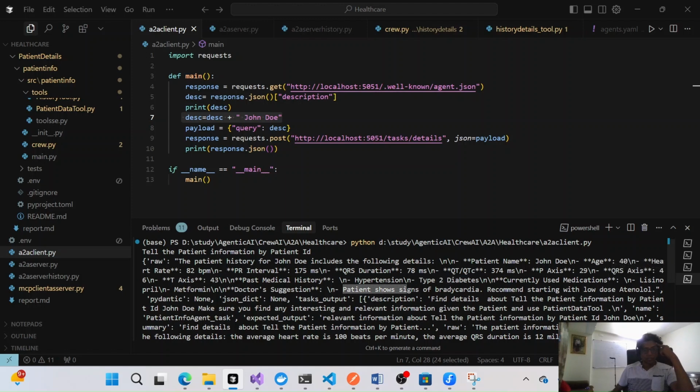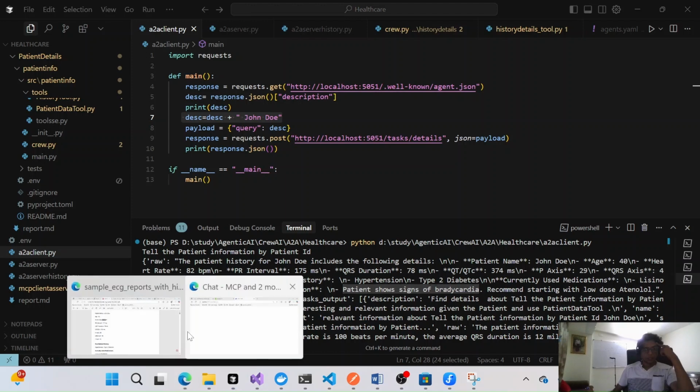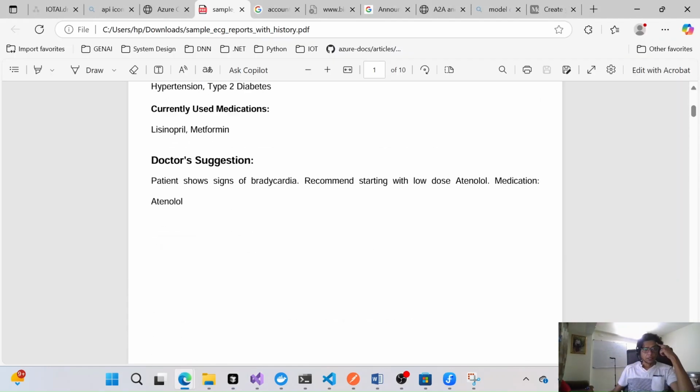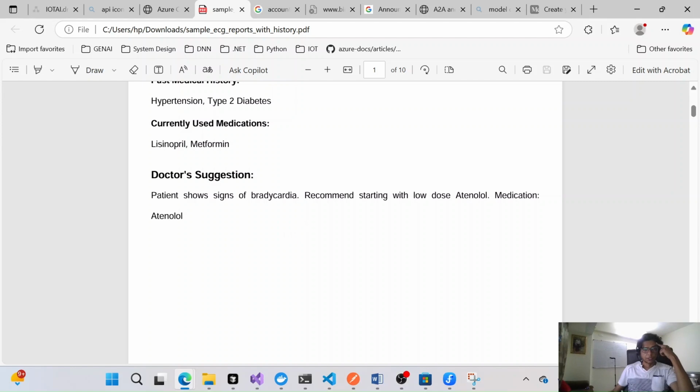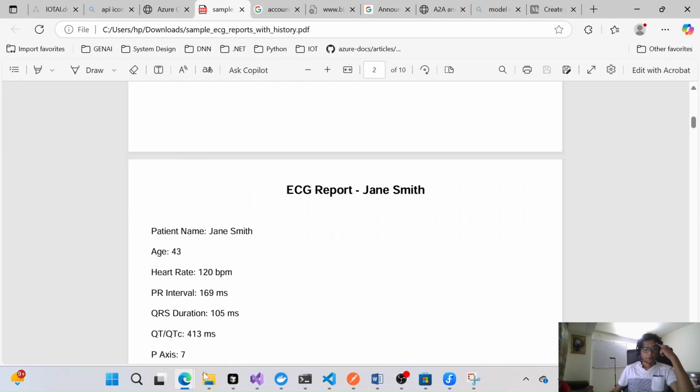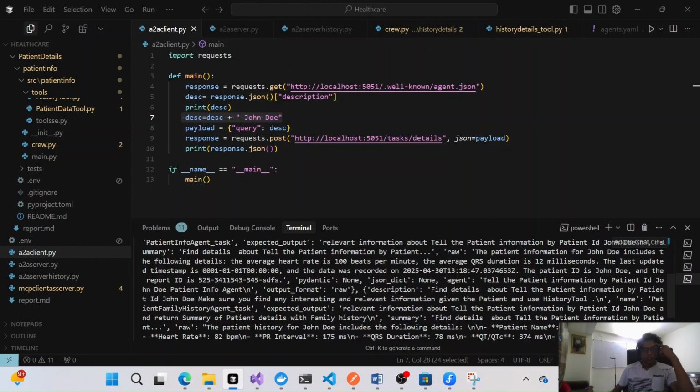The suggestion is a sign of bradycardia, so we can see it here, the doctor's suggestion is bradycardia. And this is another patient's related information. So we are getting all these details.